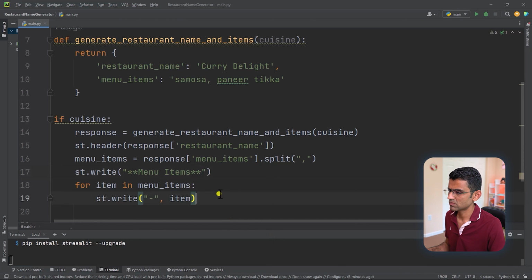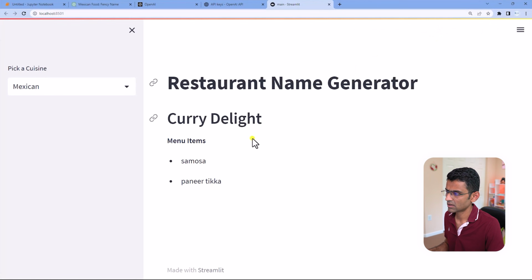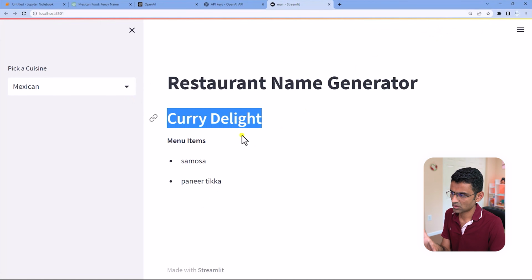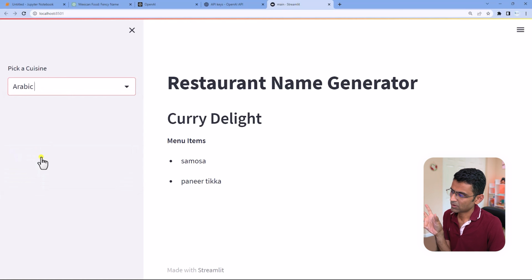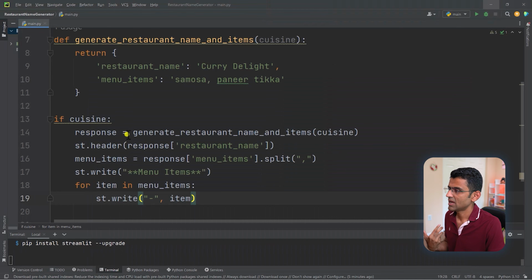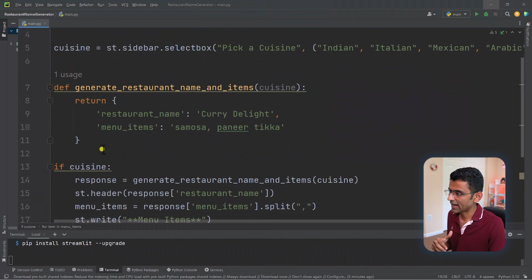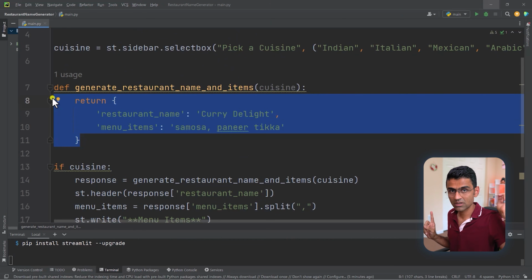Okay, hit save. This code is ready. You go back to your UI, rerun, and see you're getting the restaurant name and the menu items. Now when you change this selection, it's not going to change because obviously we are returning the hard-coded response, and the next step is to write that code which we wrote in our Jupyter notebook and put that code here.